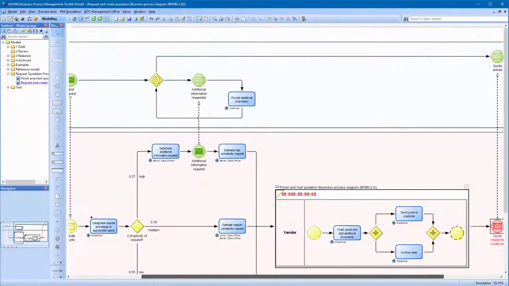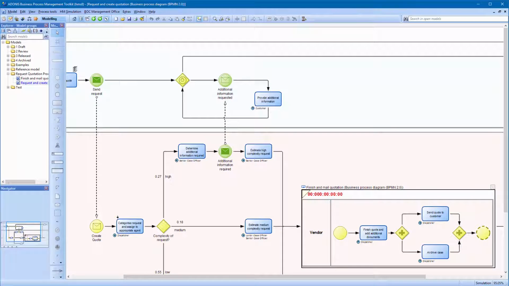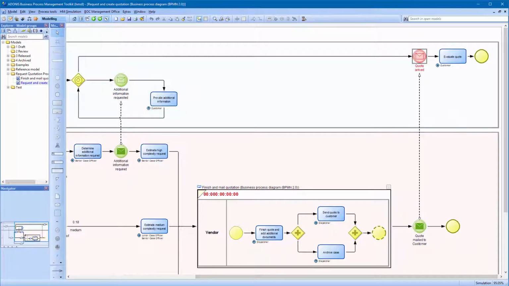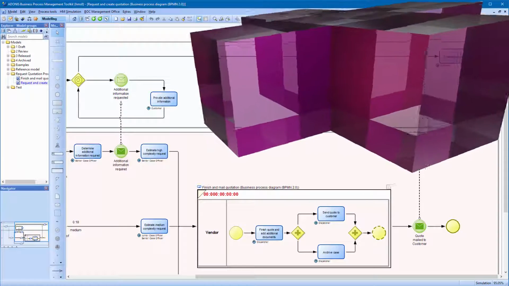Back to the behavior of the exclusive gateway in the customer pool. In case additional information is needed, the task in the loop gets executed, and as soon as the quote arrives, the process instance ends with the customer evaluating the quote.